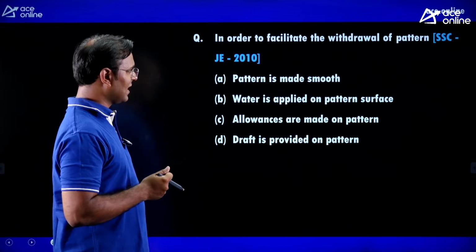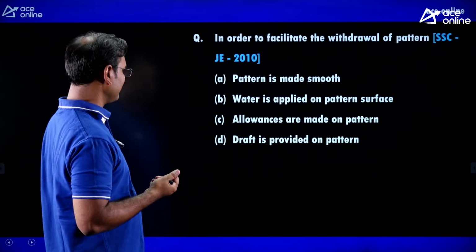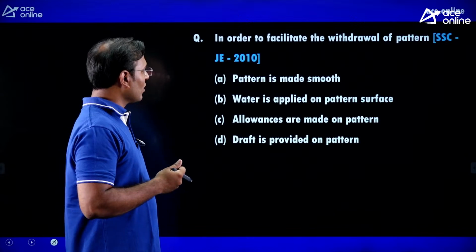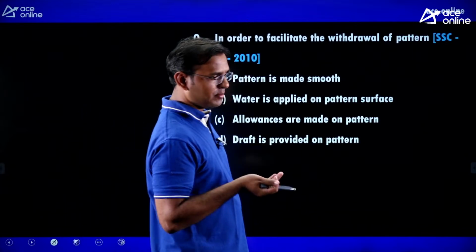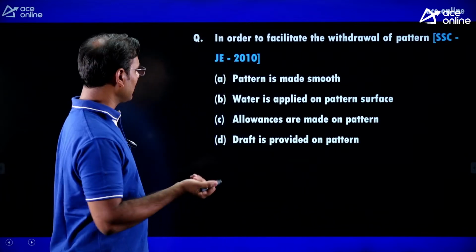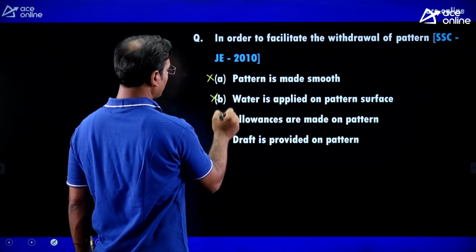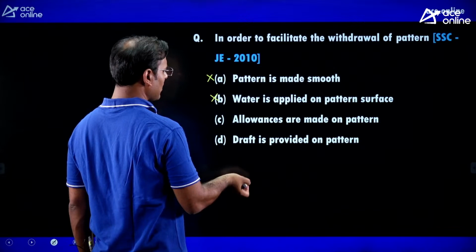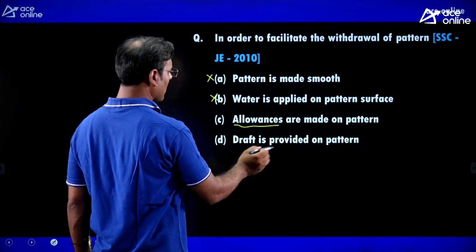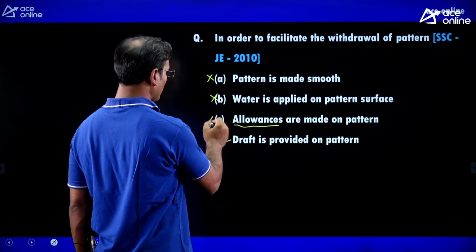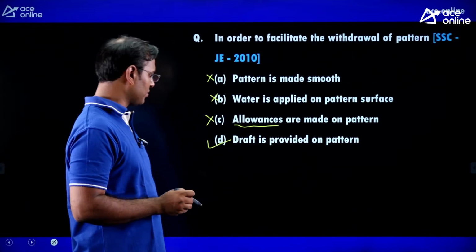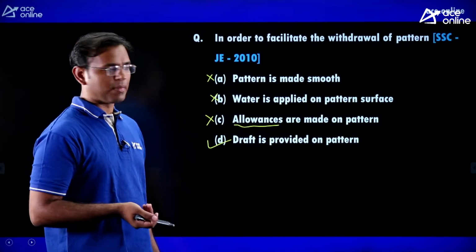Next, in order to facilitate the withdrawal of pattern, means to remove the pattern, what is required? Pattern is made smooth? No. Water is applied on pattern surface? Wrong. Allowances are made on pattern, this is correct, and draft is provided on pattern, this is more correct. Yes, the correct answer is option D, draft is provided on pattern.